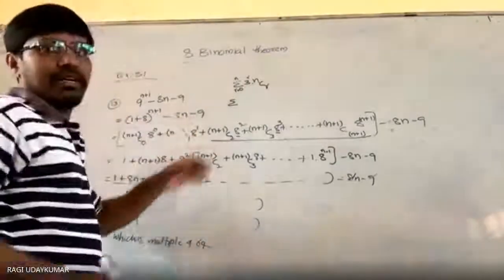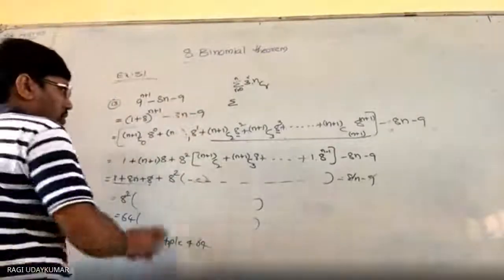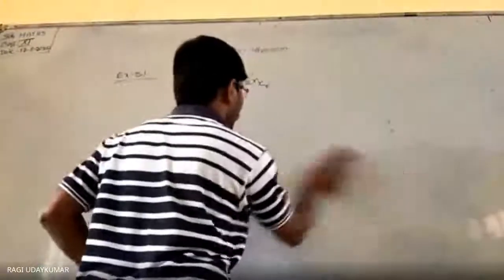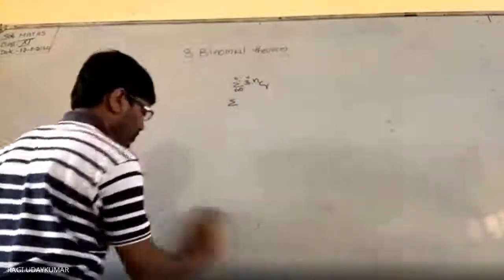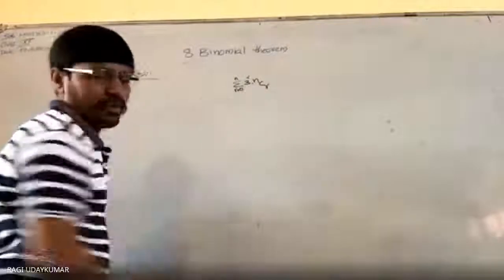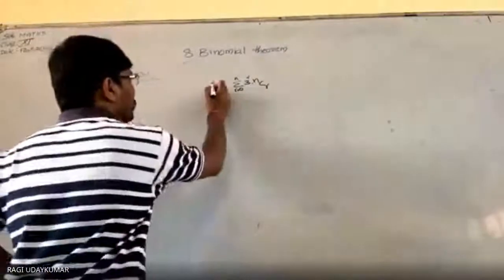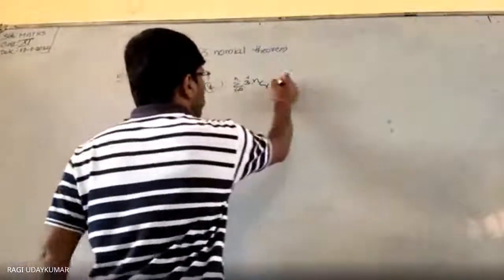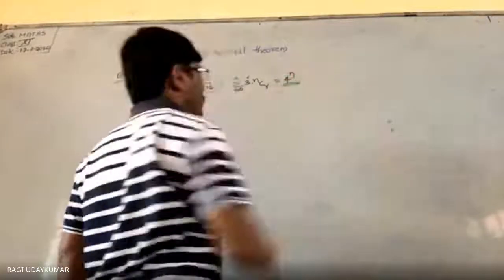You understood this problem, right? Okay, so now let us move on. So this is equal to 4 to the power of n.